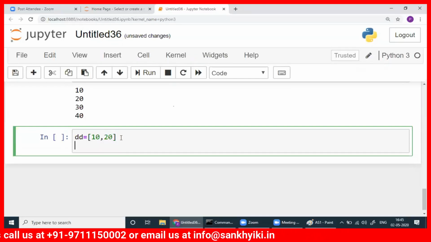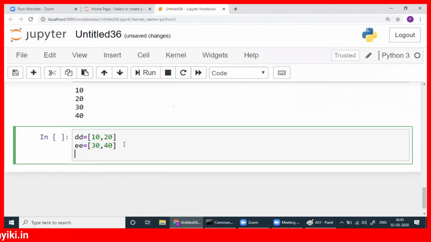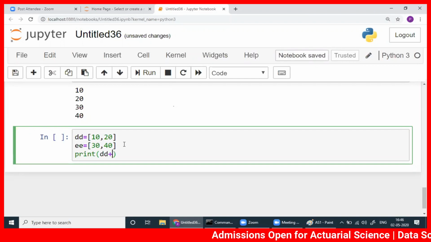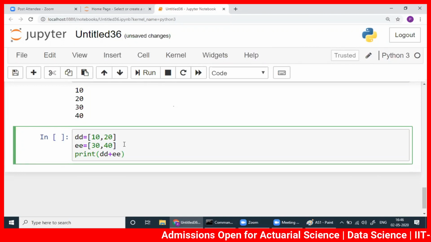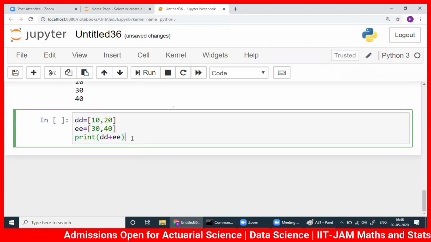And then this is another variable, ee, here I will write 30, 40. Then let me print dd plus ee. Okay. So what will you get?